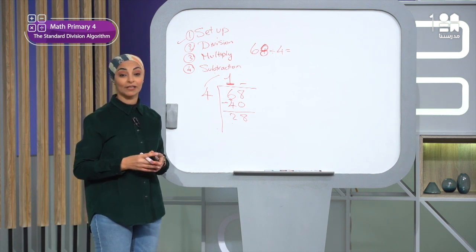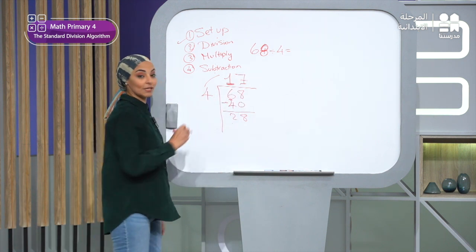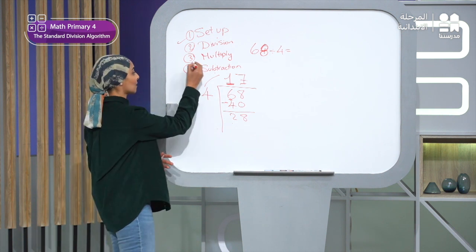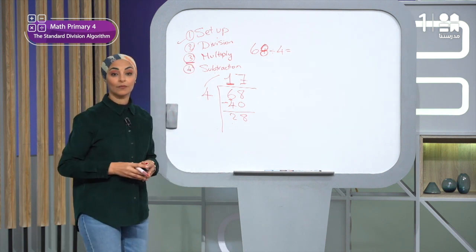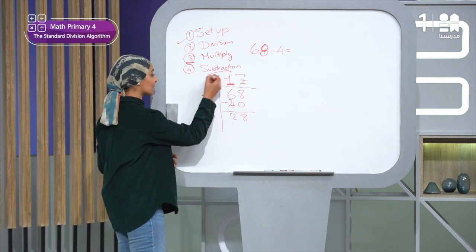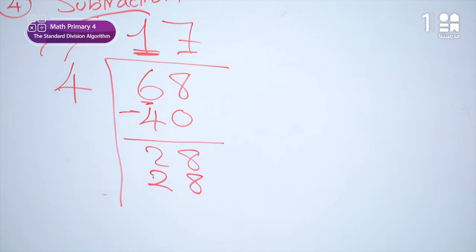Where do I write the 7? We said the answer is written on the top of the line as you see here. Then let's move to step number 2, which is the multiplication, right? We will multiply 4 times 7. 4 times 7 gives me what? 28. So write the 28 down.